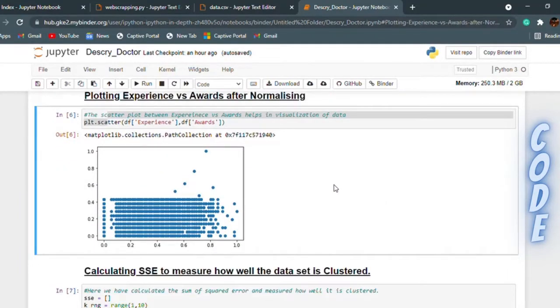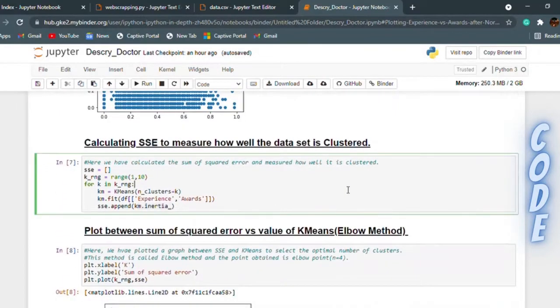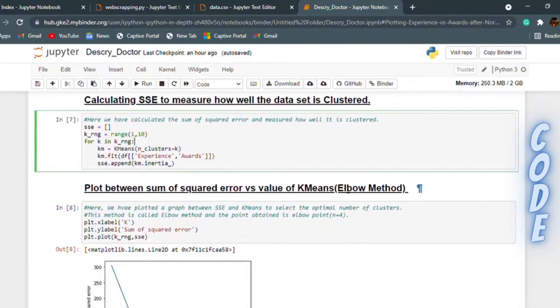The scatter plot between experience versus award helps us in visualization of our data set. Here we have calculated the sum of squared error and compared it with the number of clusters for the k in range 1 to 9 and appended this in our list.